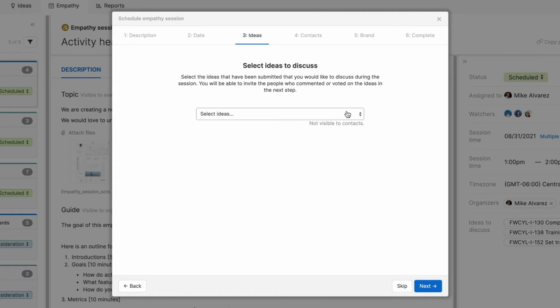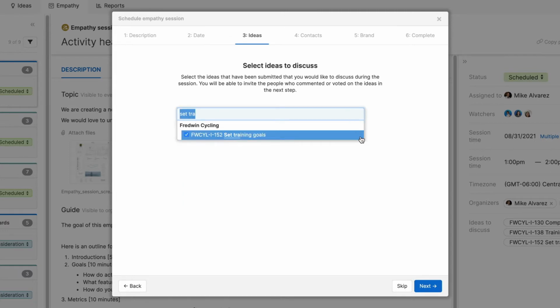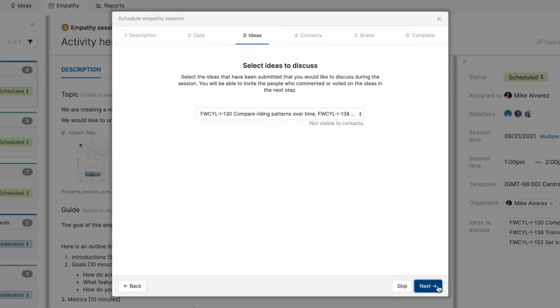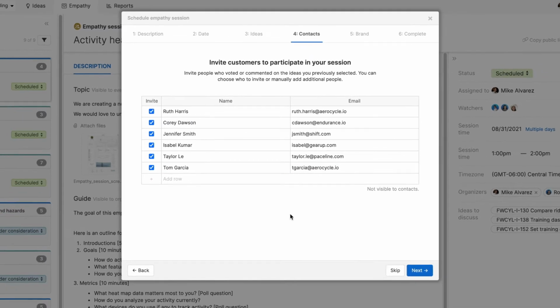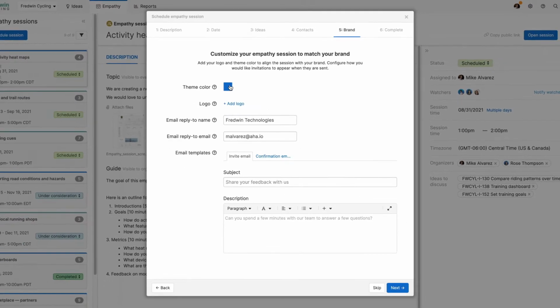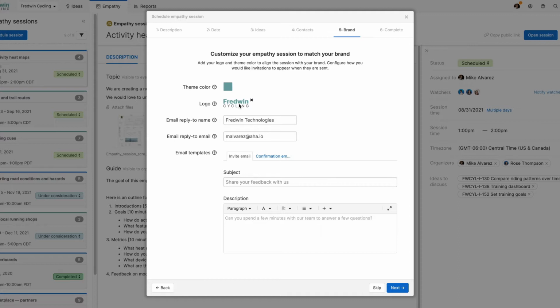Now select the ideas in your portal that are relevant to the topic. Everyone who voted or commented on those ideas will be automatically added as contacts you can invite, and you can always manually add other people too. Then customize the look and feel of your empathy session. Add a theme colour and logo to match your brand. And tailor the invite and confirmation emails that your participants will receive.